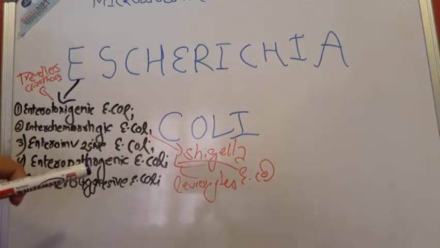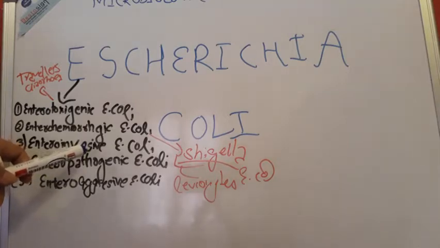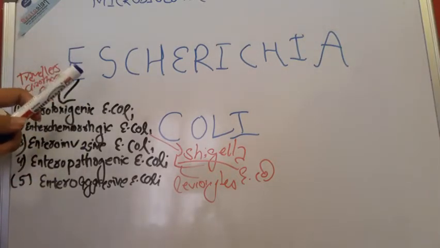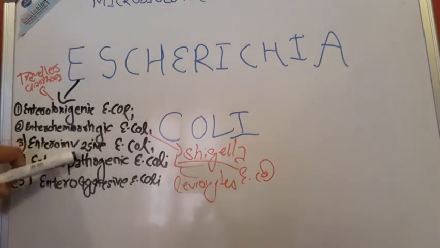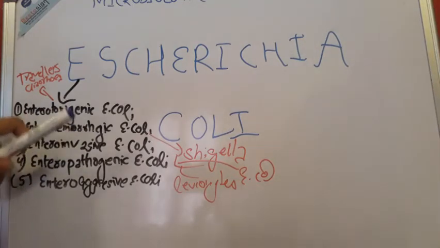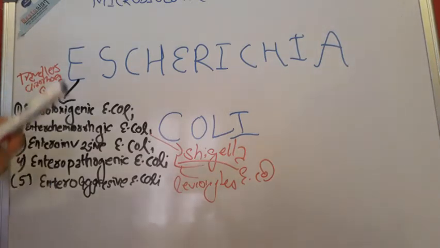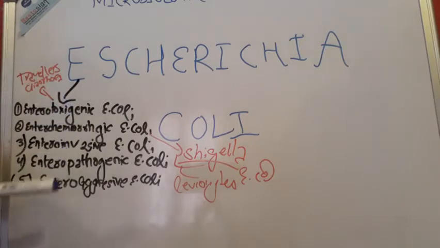The next one is enteroinvasive E. coli. Enteroinvasive E. coli causes dysentery, and it is mostly prevalent in the developing countries. Please note it down. I'm not writing everything here. Whatever I speak and whatever I say, please take a copy and a pen and start writing it, and start mugging up with me. Let's learn together, and I think that will really be fun. So once again, enteroinvasive E. coli causes dysentery and is prevalent in developing countries. It also resembles shigellosis clinically.